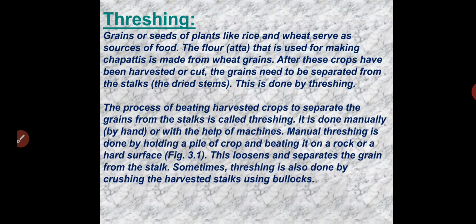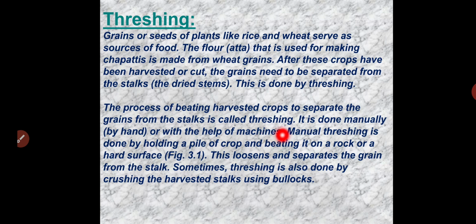So we can say what? Grains or seeds of plants like rice and wheat serve as a source of food. The flour that is used for making chapatis is made from wheat grains. After these crops have been harvested or cut, the grains need to be separated from the stalk. This is done by the method of threshing. So it is very important to separate the grains from the crops. The process of beating harvested crops to separate the grains from the stalk is called threshing. It is done manually or with the help of machines.